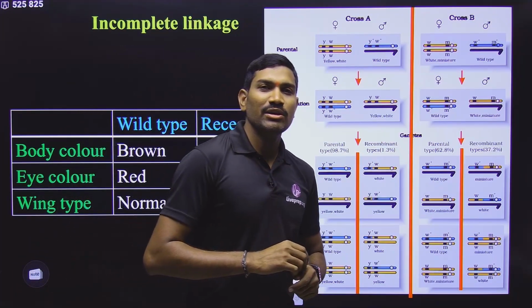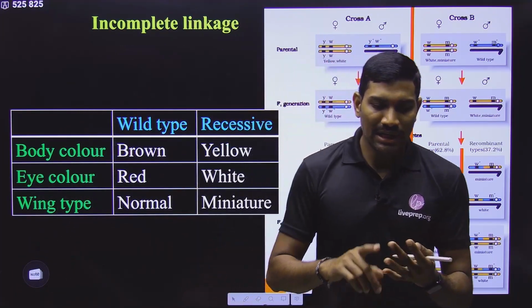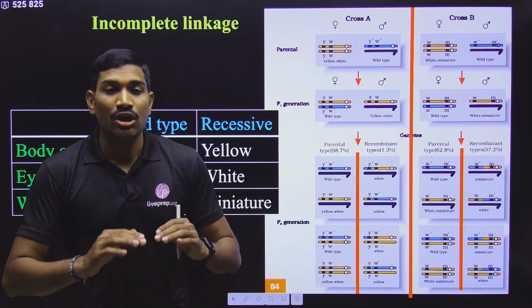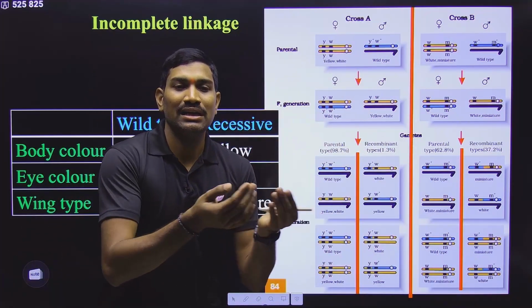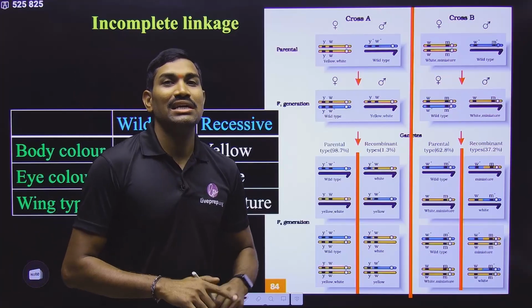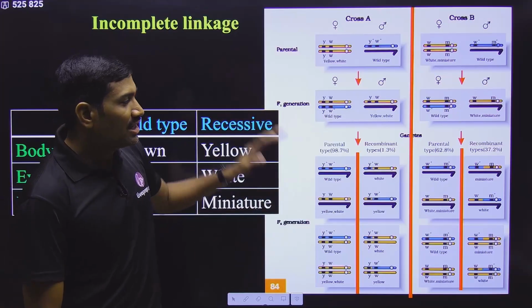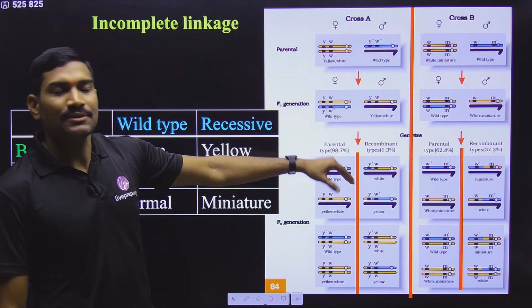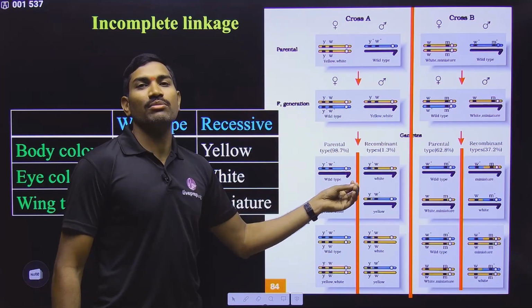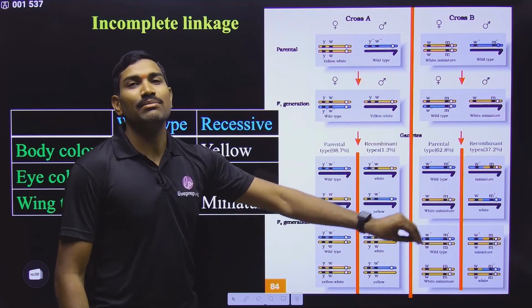In independent assortment, 50% parental types and 50% recombinants are produced. But in incomplete linkage, more than 50% parental and less than 50% recombinants are observed. If you observe less than 50% recombinants, then you can say that there is a linkage. But since at least a few recombinants are formed, you can say they are incompletely linked.